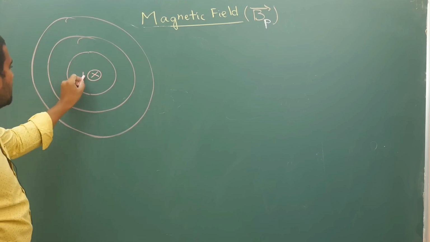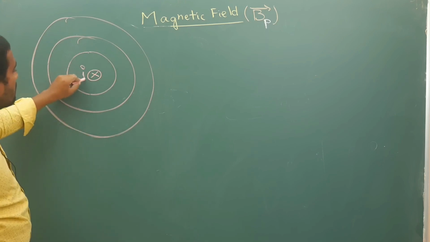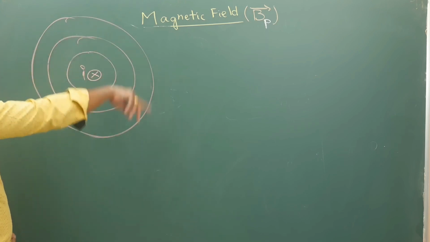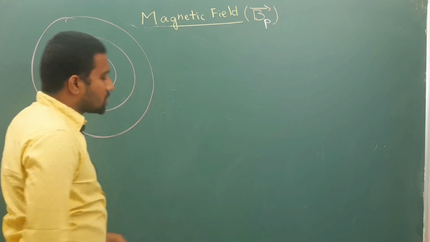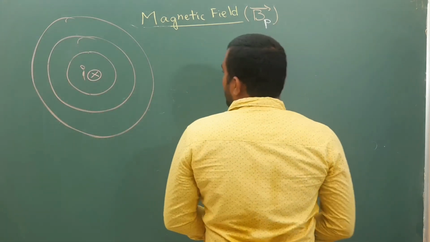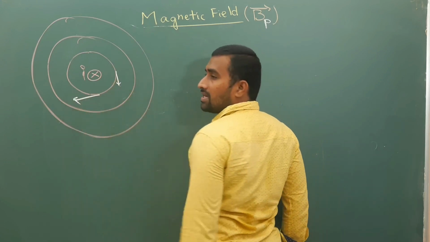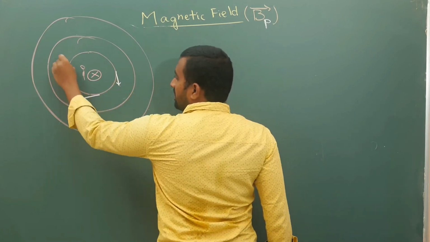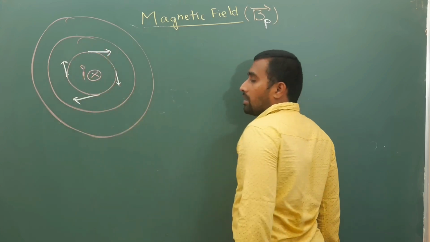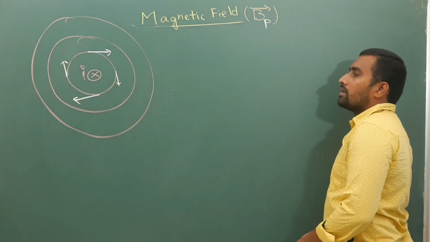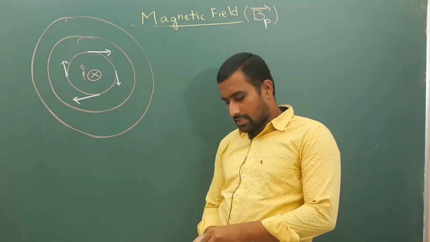If I is into the plane, my field lines will be circles like this. At whichever point you want the field, draw a tangent. At this point you want the field, tangent. Just simply draw a tangent at that particular point.